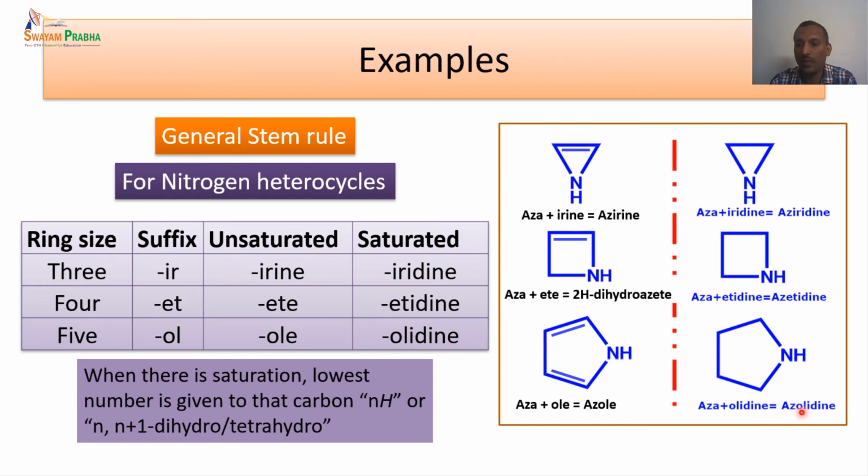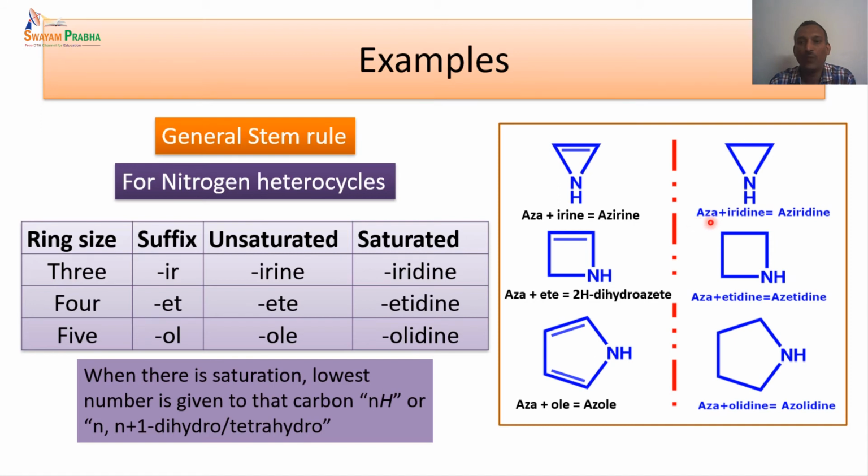So this OL, these two letters show this is a 5-membered ring, and AZ shows that this is a nitrogen heterocycle, and IDINE shows that it is a saturated ring. That way we can easily write the structure of the compound from the name also. Always look for the first letter, that is the prefix.